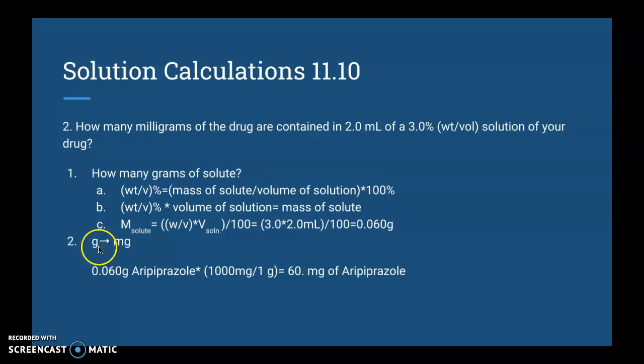And so we're going to convert grams to milligrams next. So 0.060 grams of aripiprazole times that little formula for converting grams to milligrams, we're going to be left with 60 milligrams of aripiprazole. And that's going to be rounded to 2 sig figs because this is 2 significant figures.